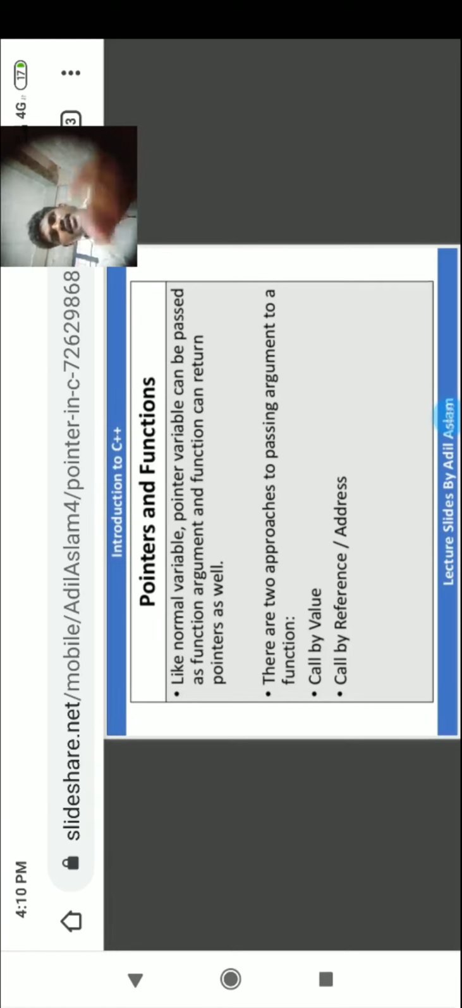So here, call by value and call by reference. When you want to send data members, or pass arguments to a function, there are two approaches. One is call by value and the other is call by reference, or call by address. We will see one example here, call by value, especially in pointers. We already covered this in inheritance. Again, I want to explain this in the same manner for the pointers concept.